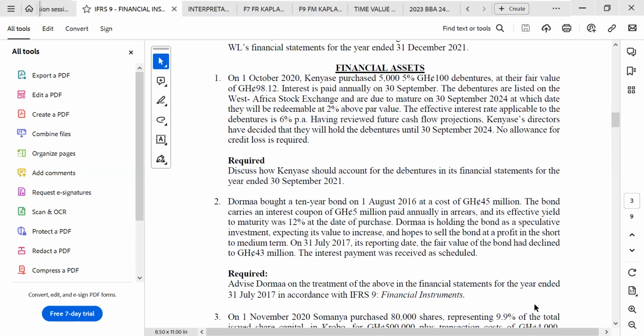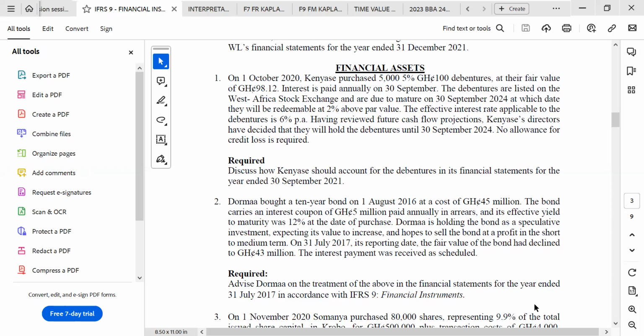Okay, on 1st October, KNC purchased 5,000, 5%, 100 debentures. So the 5,000 is the number of debentures and the value is 100 cedis per debenture. That is the meaning over there, and the interest rate is 5%. So you are purchasing the debentures of 5,000 units at a value of 100 cedis each, which attracts an interest rate of 5%.